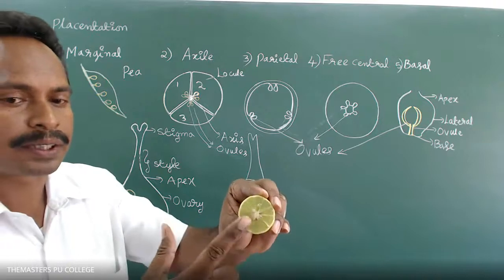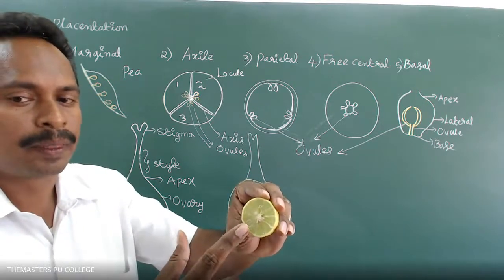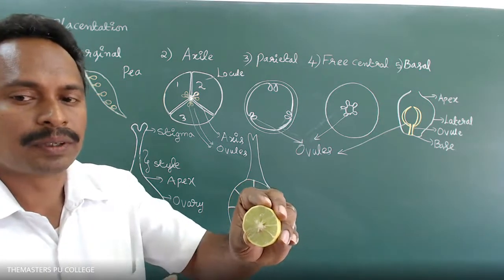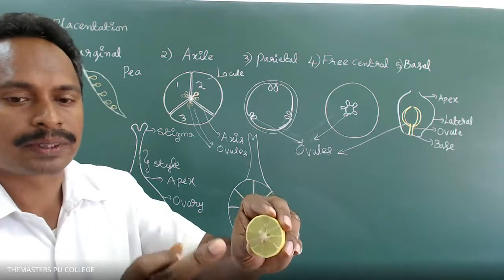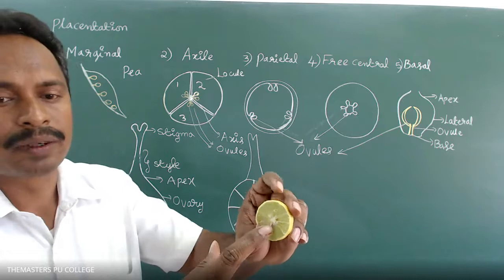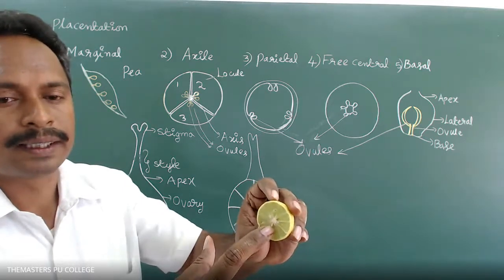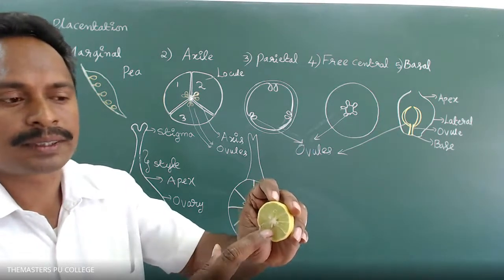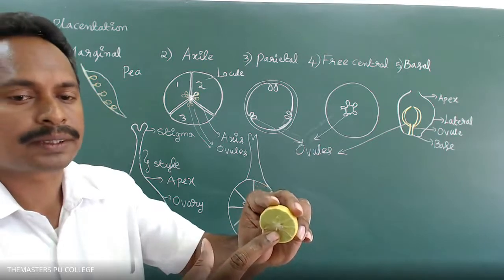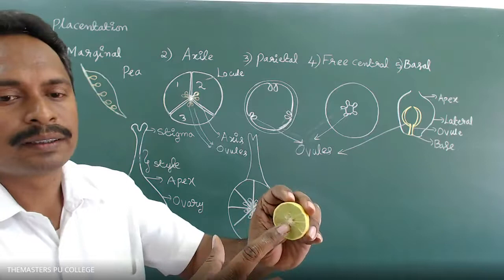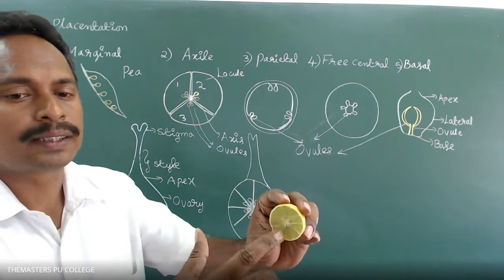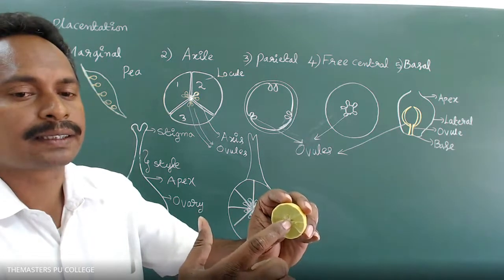This is a transverse section of the lemon fruit. After the fertilization process, ovaries form the fruit. Okay, where the ovules are attached means here the seeds. After fertilization, ovules become seeds. Where are the seeds attached? Center. Axis region.